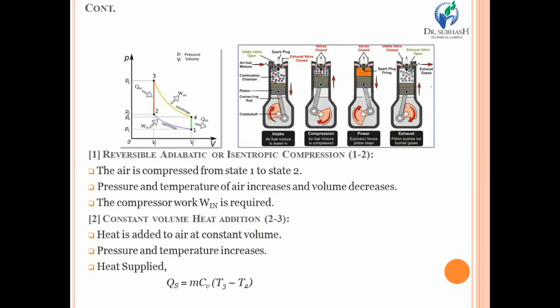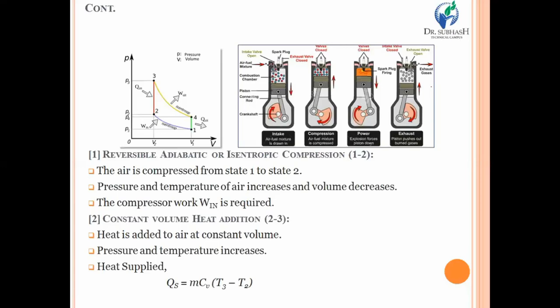In that particular process, the pressure is increased from P1 to P2. Air is compressed from state 1 to 2. Pressure and temperature, both properties of air, increase, whereas due to the compression process the volume of air, which we have taken as the working medium, decreases. In order to compress the air, we require some compression work. So W in should be supplied in order to compress the air during process number 1 to 2, that is, the reversible adiabatic or isentropic process.